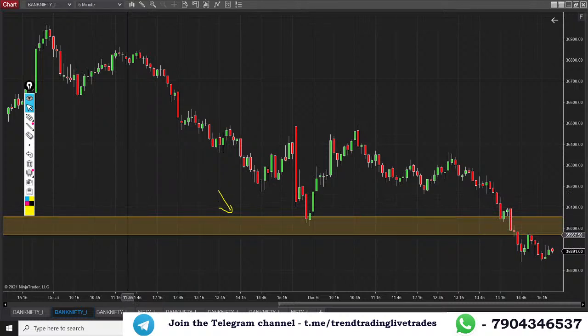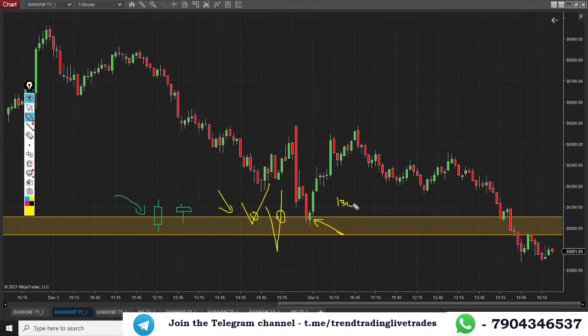36,055 to 35,970 was the level. My condition was price rejecting the zone or crossing a rejected zone at this juncture. My requirement was very simple and straightforward: either a bullish candle formation like this or a bullish candle formation like this, clearly closing above 36,055 future levels. So exactly here we got the candle type like this. My expected target in this trade was a minimum of 140 to 150 points.